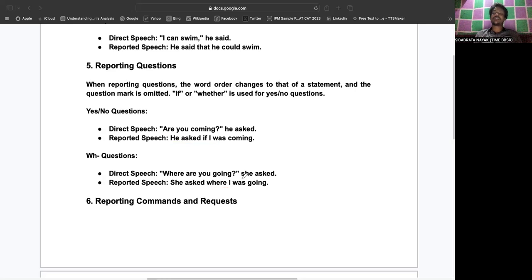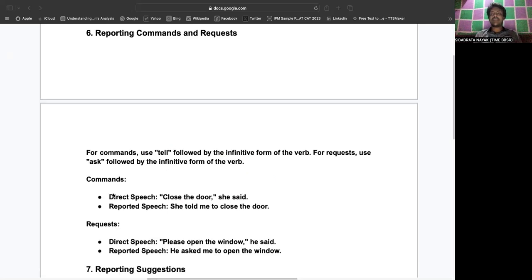So if you say she asked what? "Where are you going?" is a question and it's a wh-word. Therefore we need to write, she asked where I was going, and no question mark will be given when you change that into indirect speech, right? Another one is called reporting commands. So we find general statements, universal statements, declarative sentences, and we also find questions, in which we talk about yes or no or wh-words.